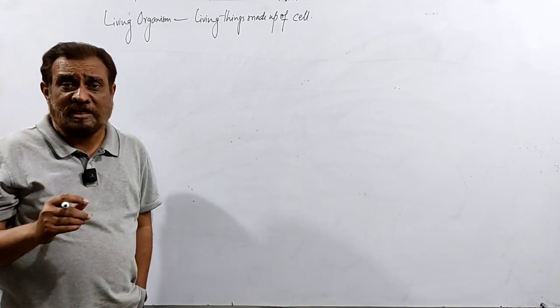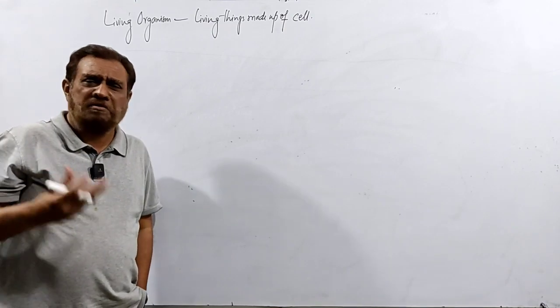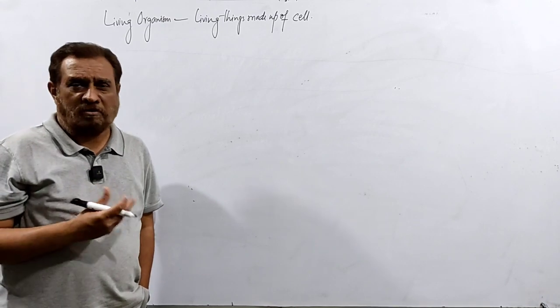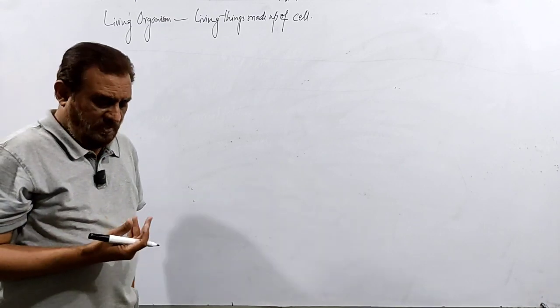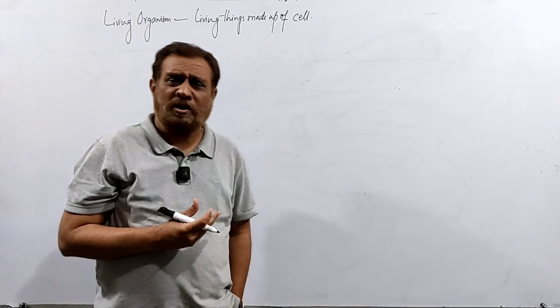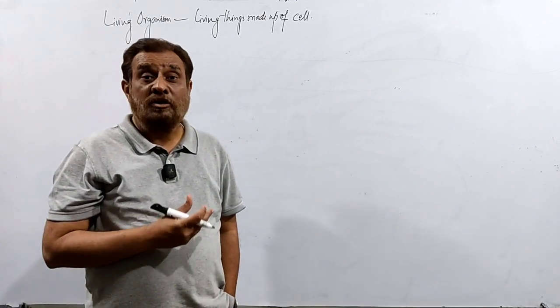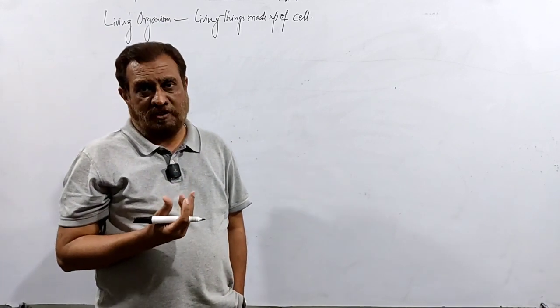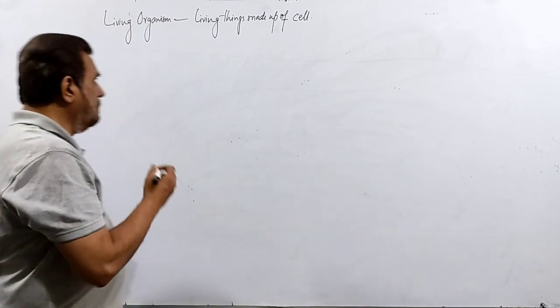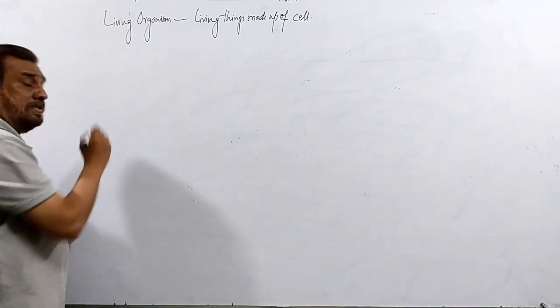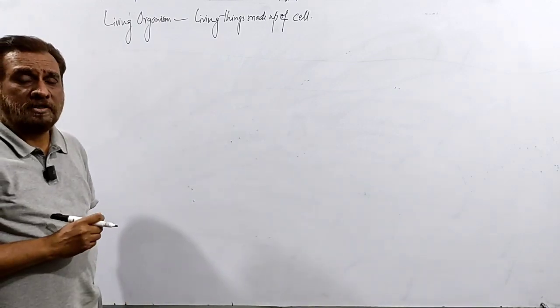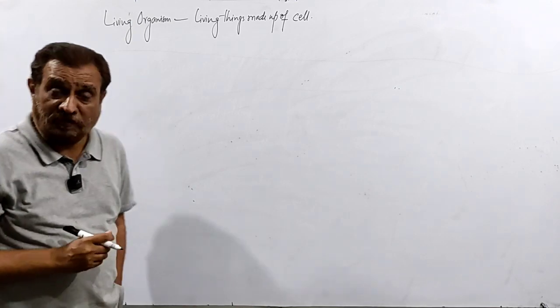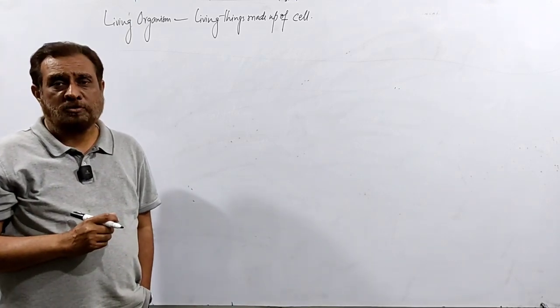But in the living organism there is a cell, either one or many, either unicellular or multicellular. Whenever so many living organisms came into light, there was a need for classification. In the beginning, the taxonomists classified all the living organisms into two groups.